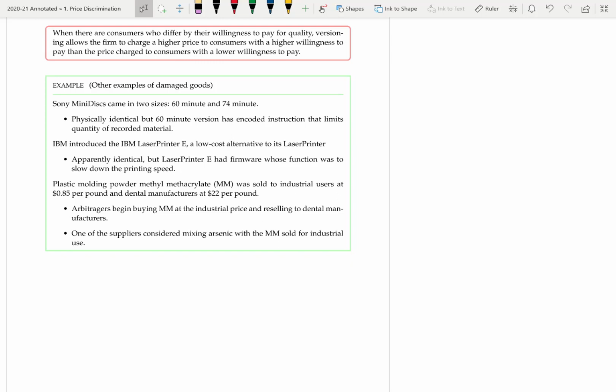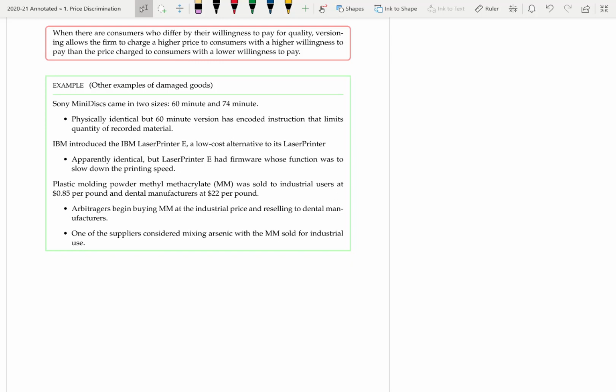IBM had a printer, so they had 2 versions of a laser printer. So they introduced the IBM Laser Printer E, and it was a low-cost version of the laser printer. They were apparently identical, but the E version had firmware that slowed down the printing speed.